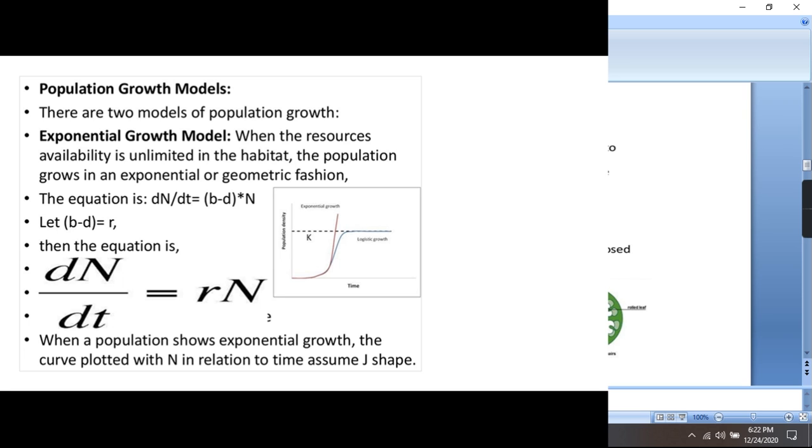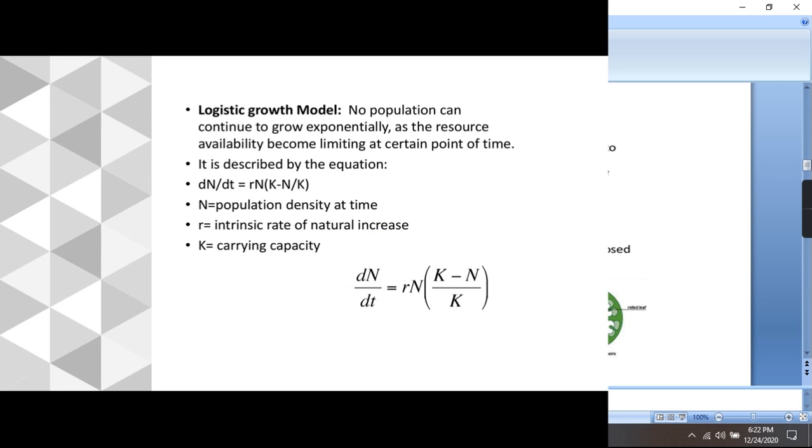There are various growth models regarding the population. Mainly these are two. The first one is the exponential growth model. According to this growth model, the resources in the environment are unlimited, and if the resources are unlimited, it means the population will grow in an endless manner. It means it will continue to increase. The equation regarding this growth model is dN/dt equals rN. Now this r represents b minus d, meaning birth minus death. So when a population shows exponential growth, you will get a J-shaped curve.